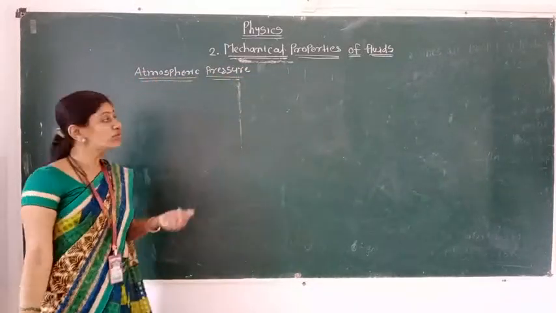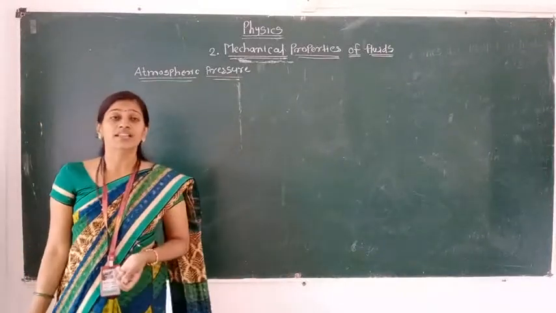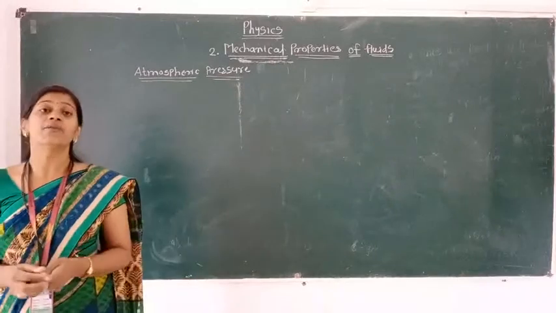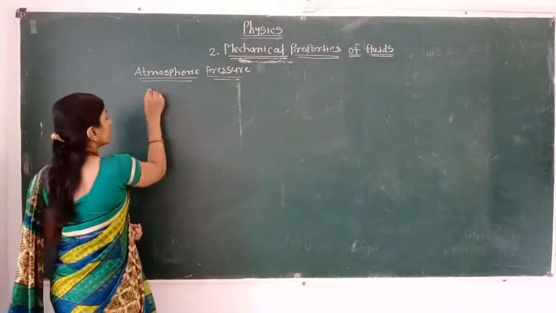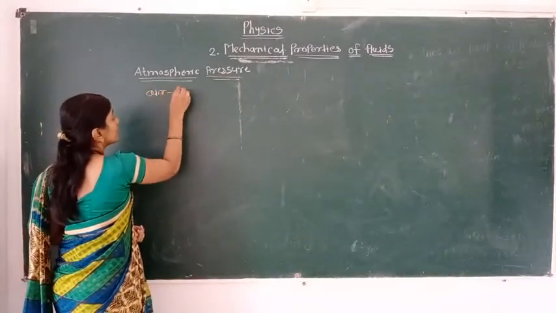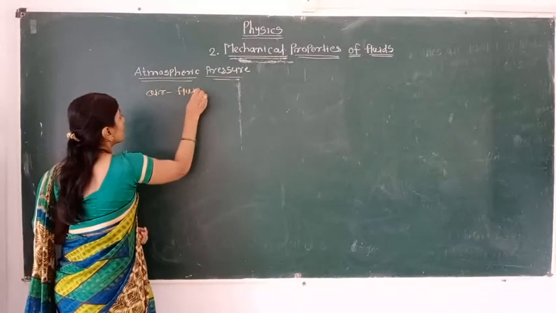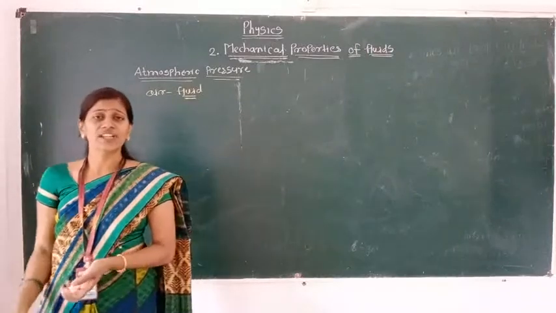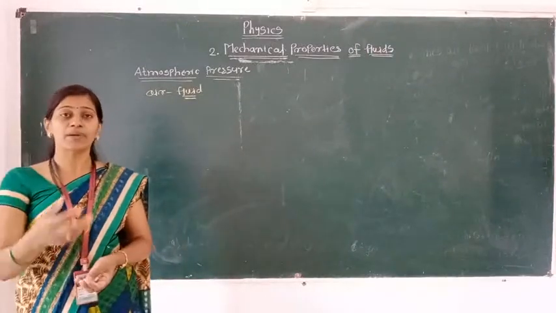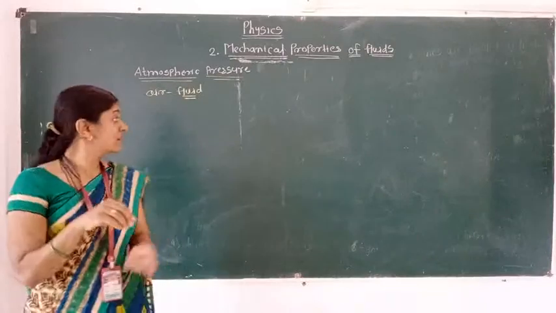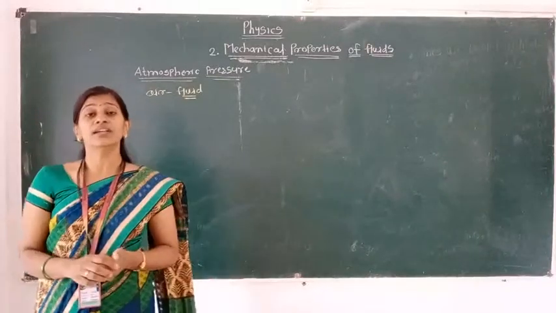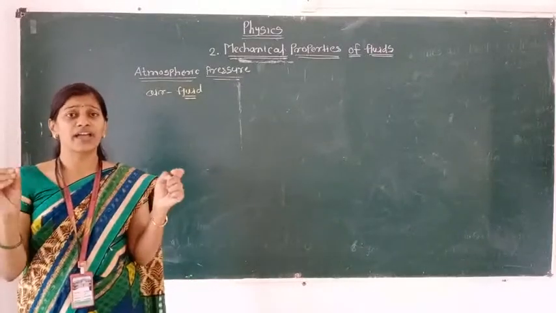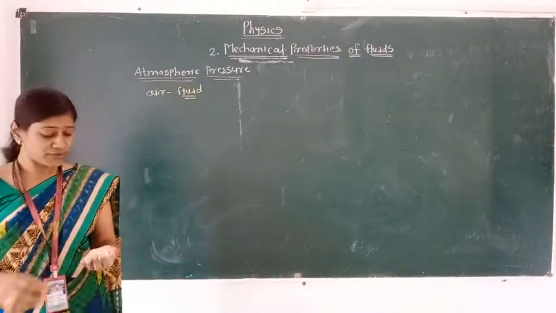Basic thing we know about the fluid: the earth's atmosphere is the envelope of air. What is air? Air is one of the fluids. We know the definition of a fluid: a substance which is capable of flowing and is deformed continually under an external force is called a fluid. So around the earth, air is present, and air is a fluid.